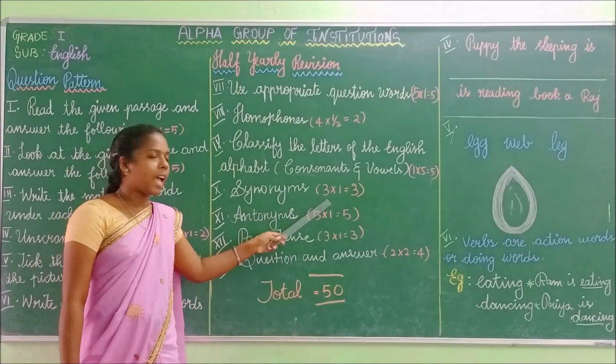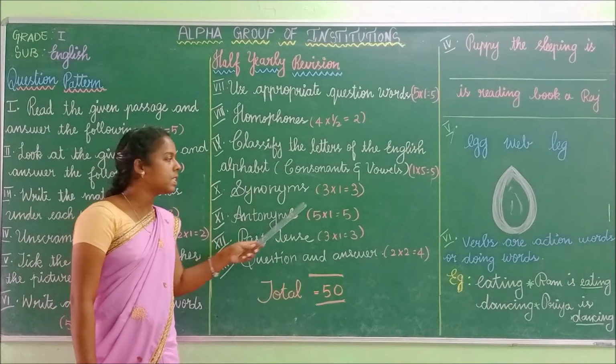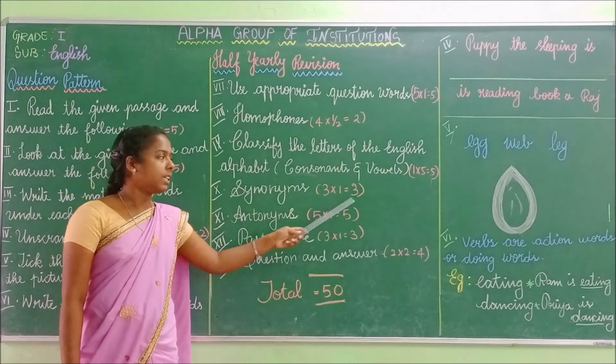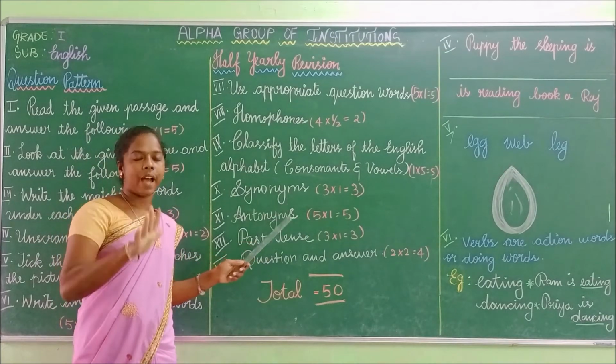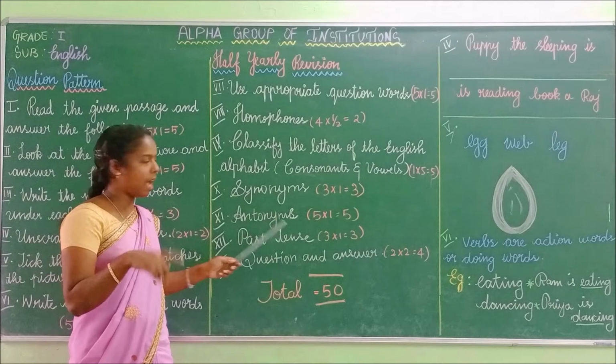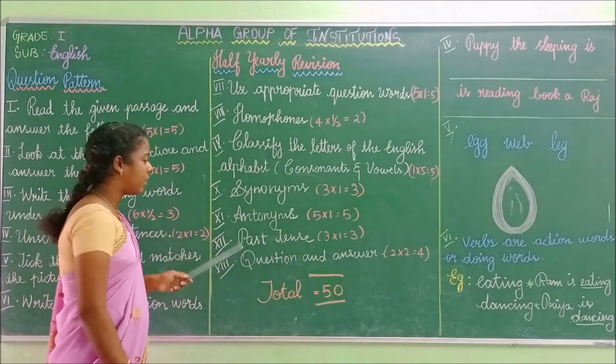Synonyms. As usual, we will be having 3 synonyms. Each question carries 1 mark, so 3 marks. Antonyms. We will be having 5 antonyms. Each question carries 1 mark. So we will be having 5 marks for this.